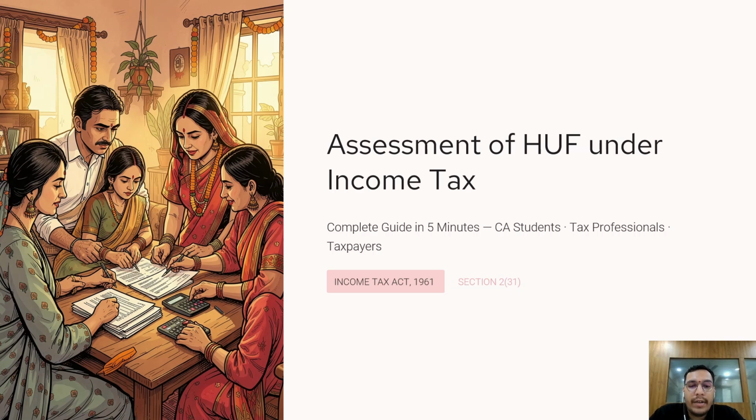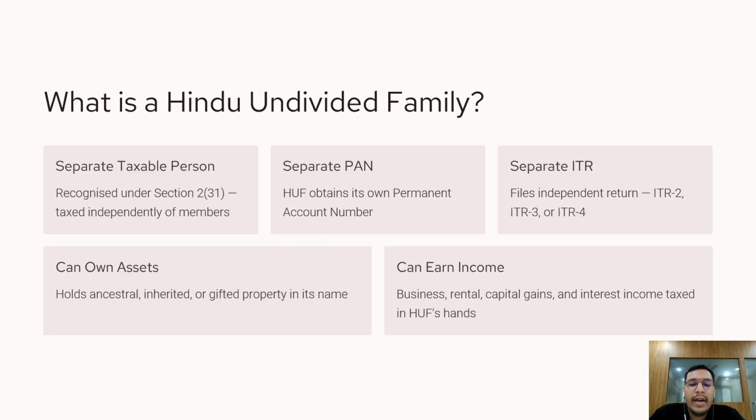So let's get started. First, let's understand what a Hindu undivided family or HUF actually is. Under Section 2 Clause 31 of the Income Tax Act, an HUF is treated as a separate taxable person. This means it has its own legal identity for income tax purposes separate from its members. An HUF can obtain its own PAN. It files its own income tax return whenever required under the Act.